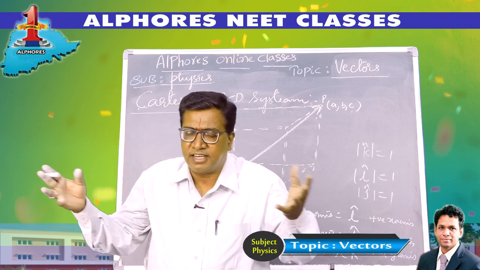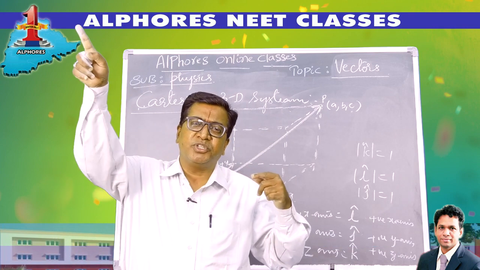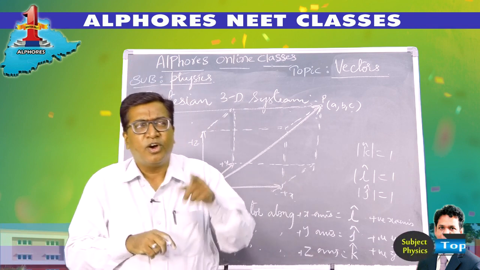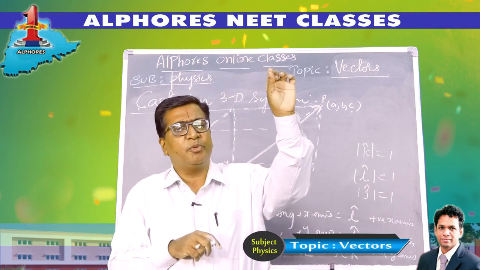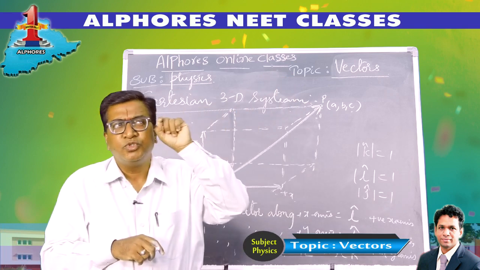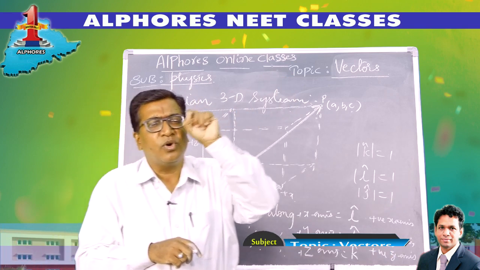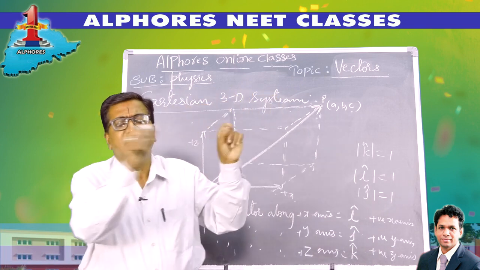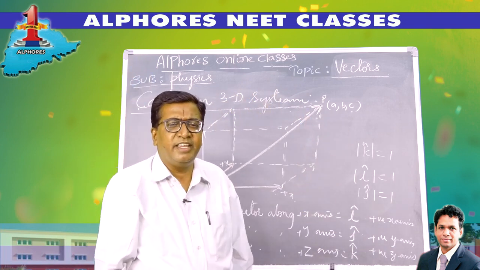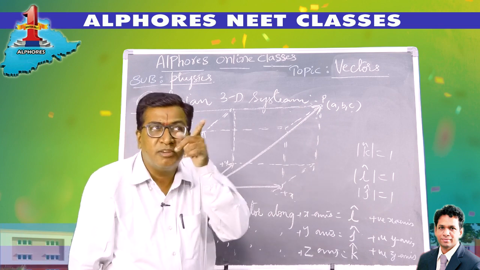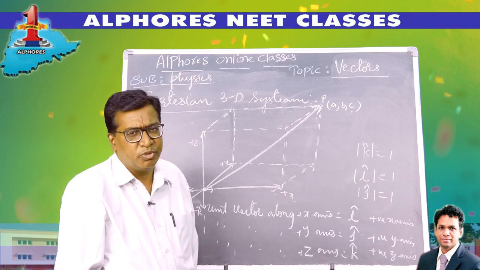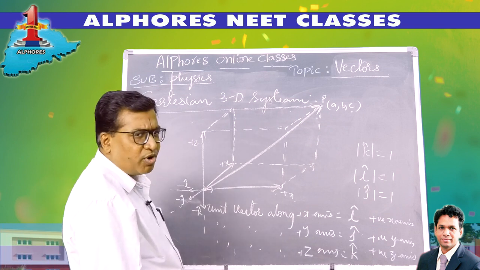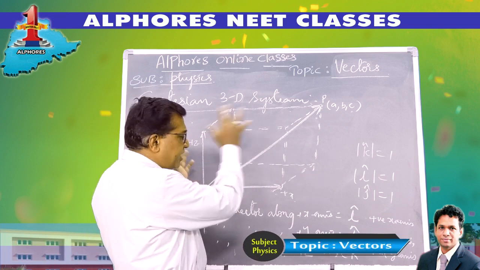In our surroundings, you can estimate the position of the tip of a building, or the position of a person standing on a building, or the position of an aeroplane at a certain instant of time. You can design the position by imagining a 3D frame and giving the definition of the position vector there. This way you can define the position of any object, any body, any point in this 3D frame.